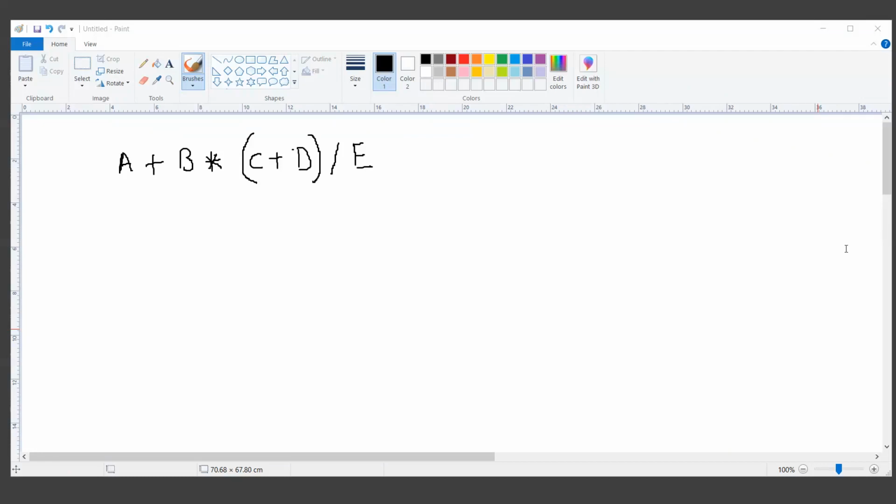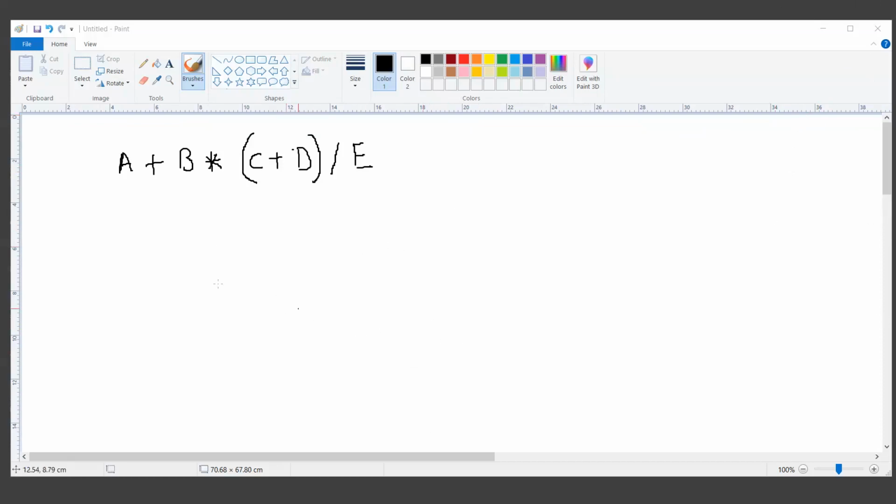Shall I assume that everyone has understood and proceed, or does anyone want me to solve this? Shall I solve this or shall I proceed? Quick replies, please. Tejas says solve. Okay, fine. So let's do it.